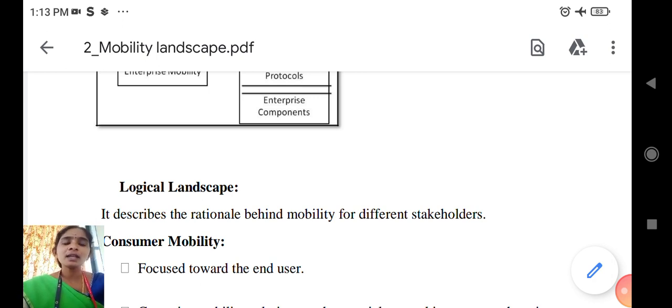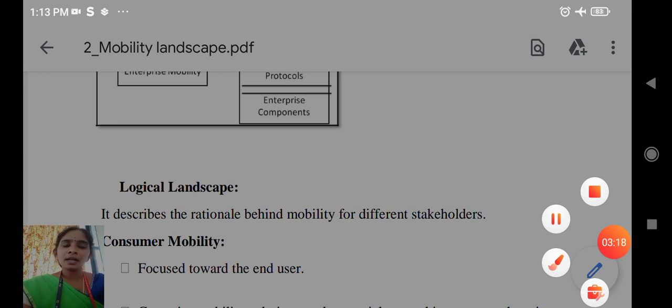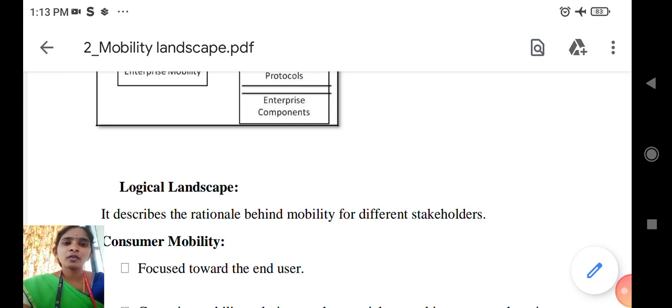If any problems occur during the usage of the applications, the developer has to clear that occurrence and update the applications for the usage of the end user. So consumer mobility is fully based on the end users who use the applications after the deployment. Then the next one is enterprise mobility.